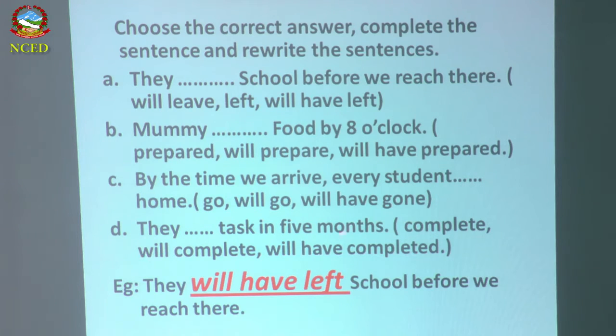They dash tasks in 5 minutes. Complete, will have completed. So what is the right answer? Will have completed is the right answer. So what you have to write? They will have completed tasks in 5 minutes. So what you have to underline? Will have completed should be underlined. Okay. Thank you. So this is the third one we discussed. Let's go to another one.